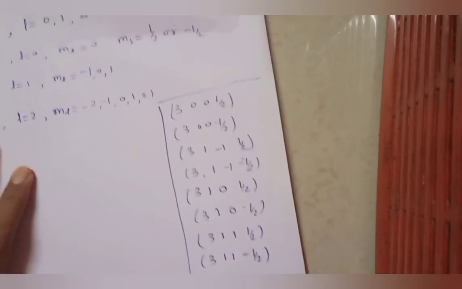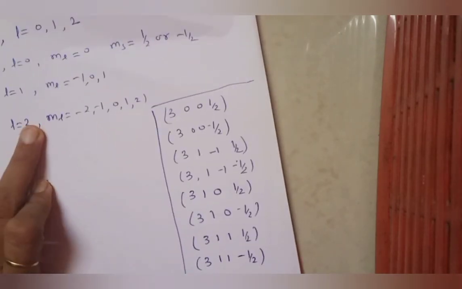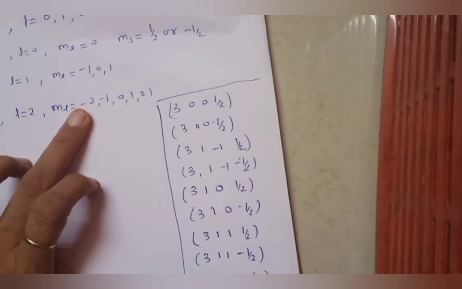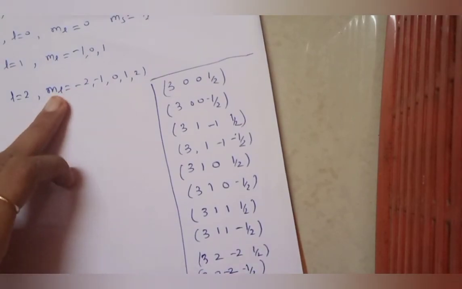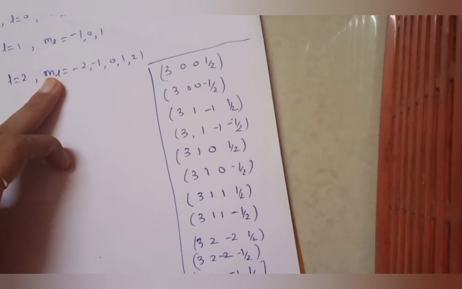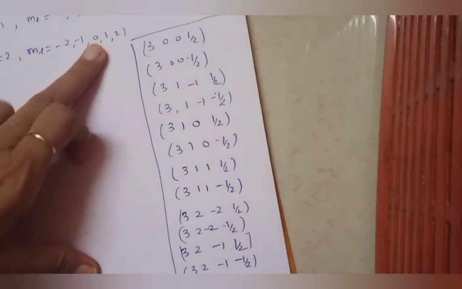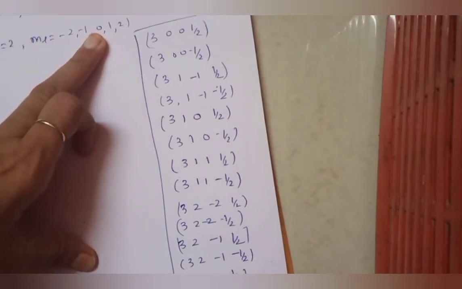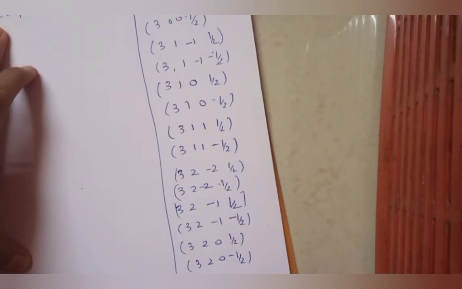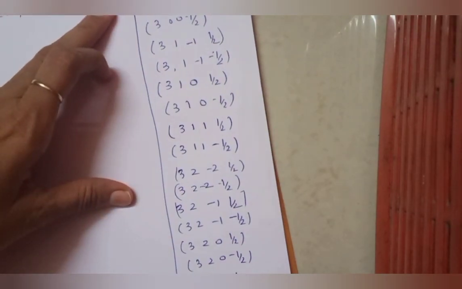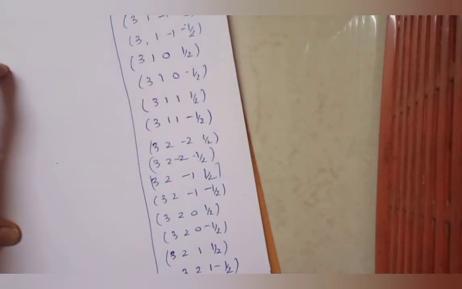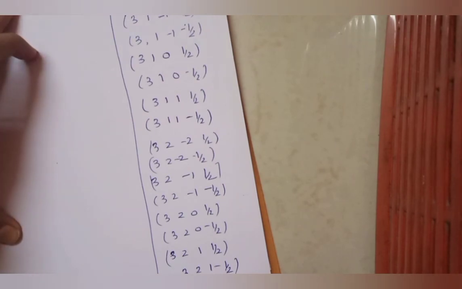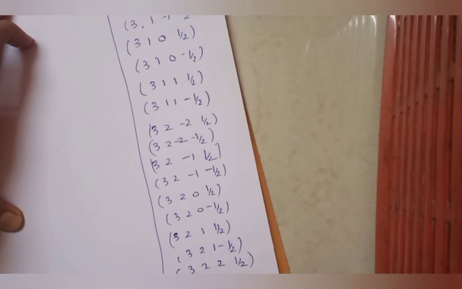So what we are getting is 3 2 minus 2 half, 3 2 minus 2 minus half, then 3 2 minus 1 half, 3 2 minus 1 minus half, 3 2 0 half, 3 2 0 minus half, 3 2 1 half, 3 2 1 minus half, then 3 2 2 half, 3 2 2 minus half.